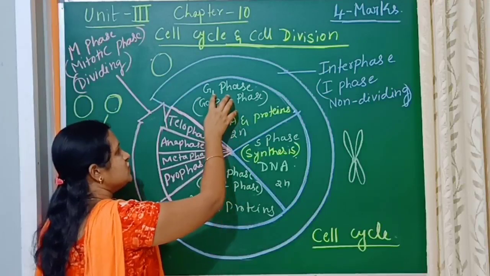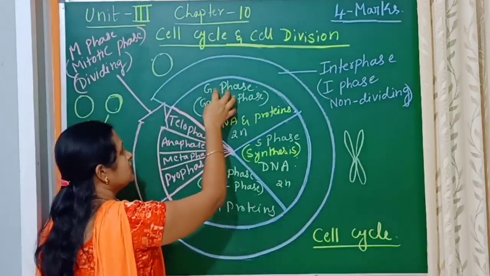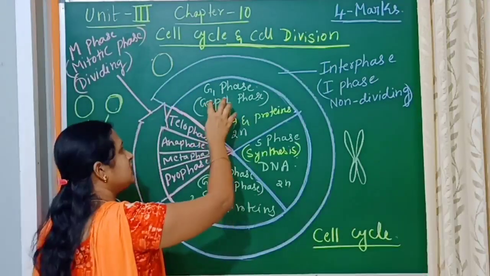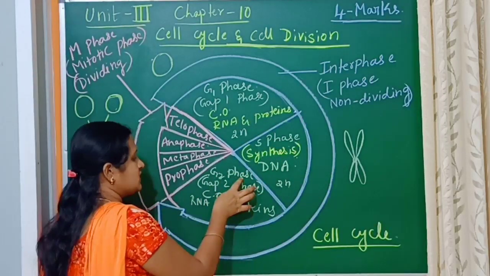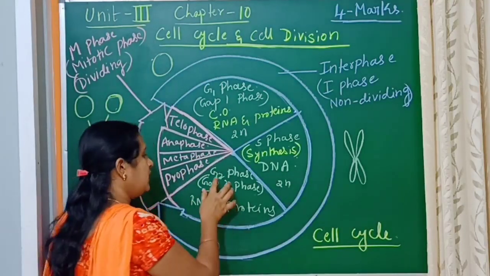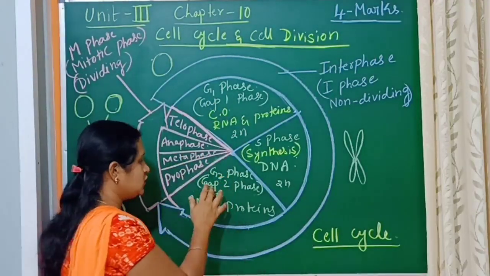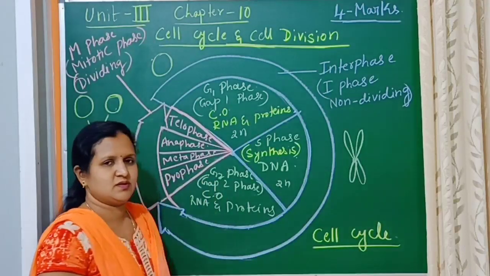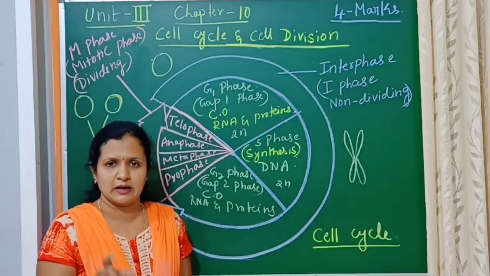In this way, the G1 phase occurs after the mitosis, and hence the G1 phase is also called the post-mitotic phase. After the G1 phase come the S phase and the G2 phase, and the G2 phase occurs before the mitosis, and hence it is called the pre-mitotic phase. G1 is the post-mitotic phase, G2 the pre-mitotic phase, because it occurs before the mitosis. In this way, cell division occurs in all cells.